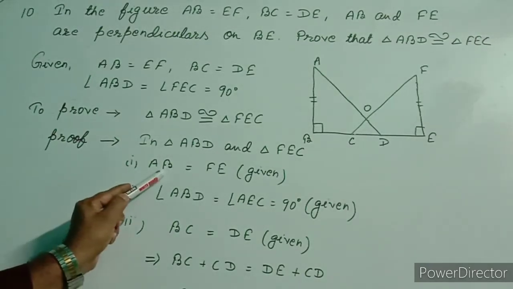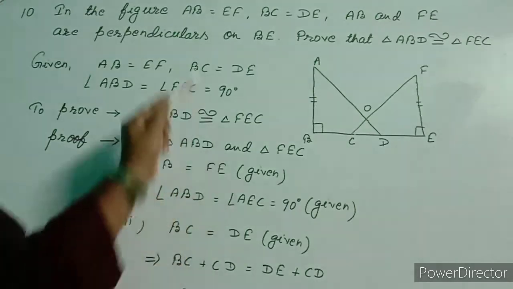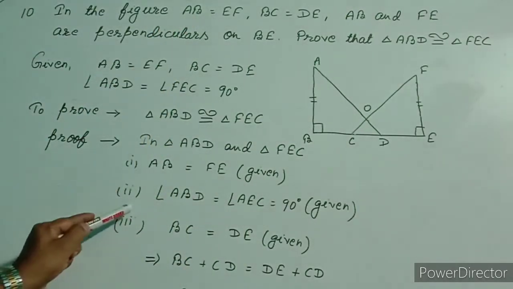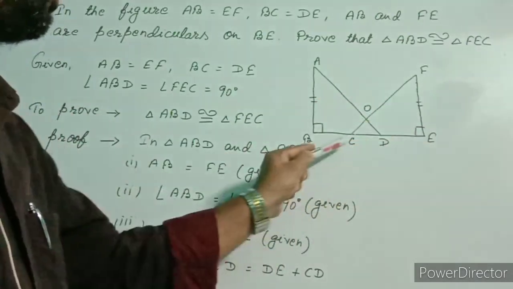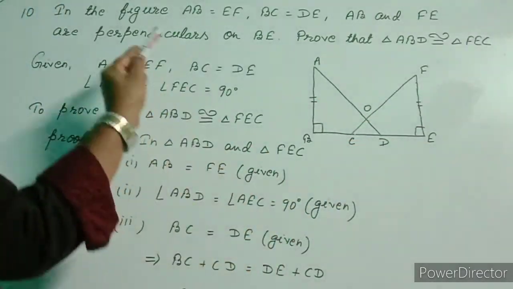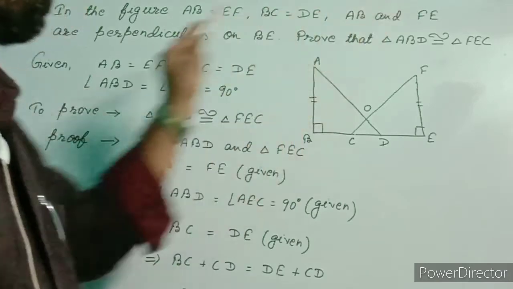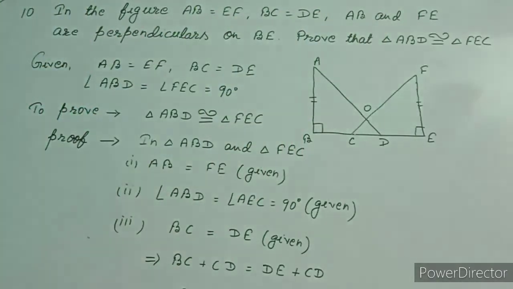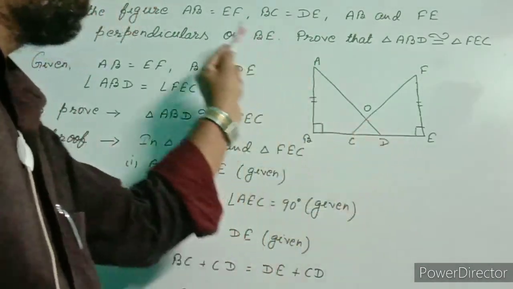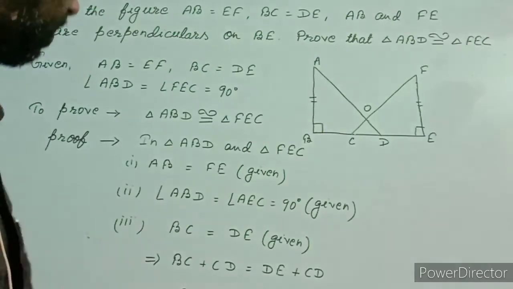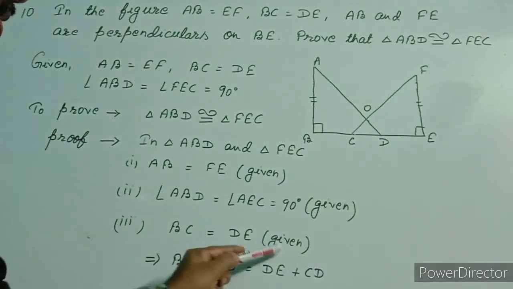Roman number 1, AB equal to FE. This is given in the question. Roman number 2, angle ABD equal to angle FEC equal to 90 degrees. This is also given because AB and FE are perpendiculars on BE. And third, BC equal to DE. This much information is given in the question. So I wrote BC equal to DE, given.